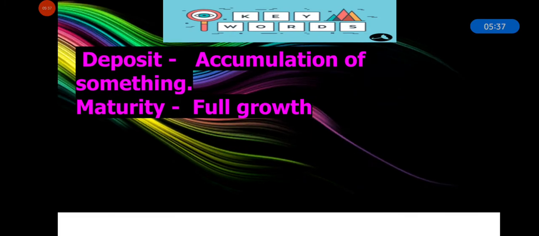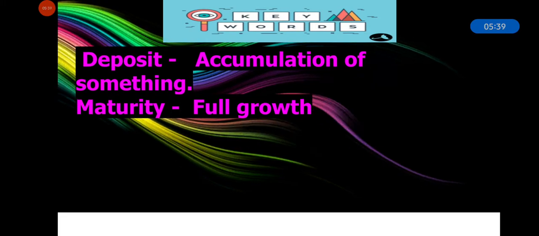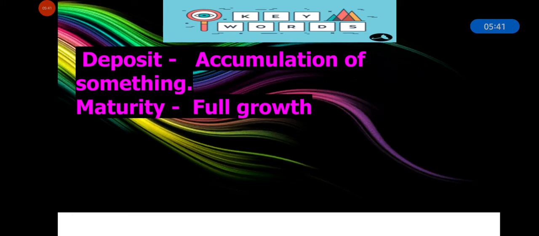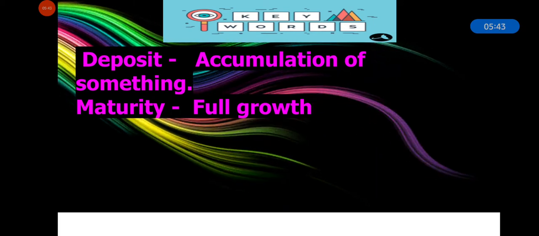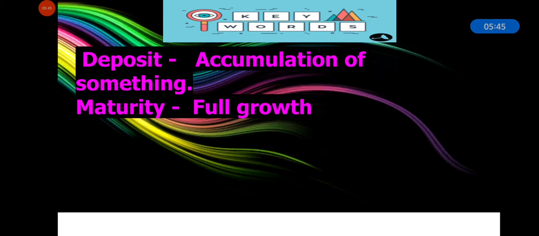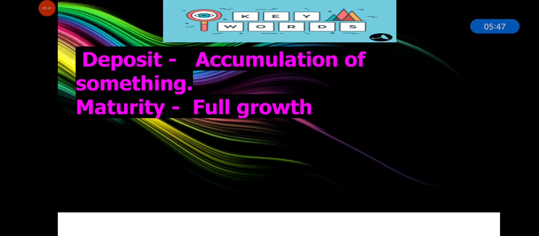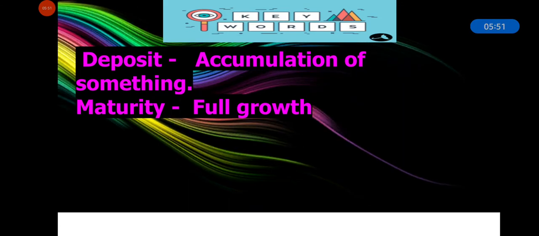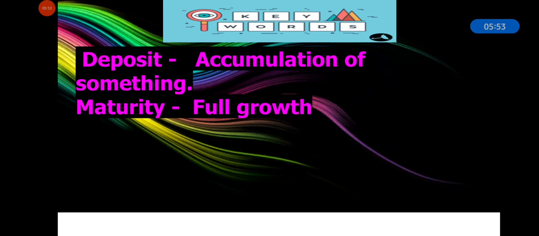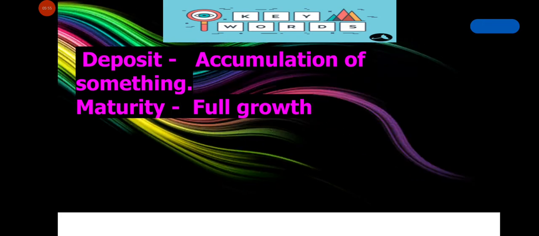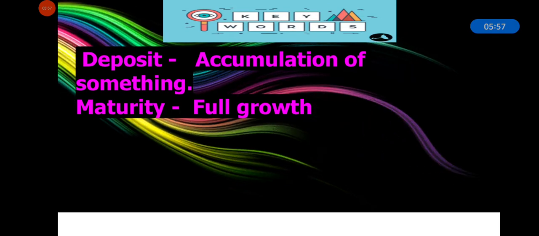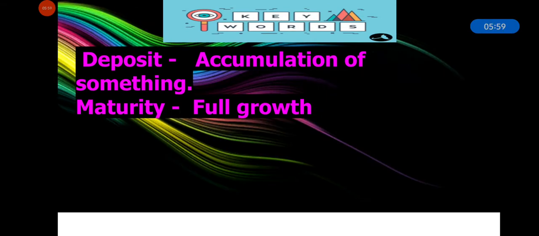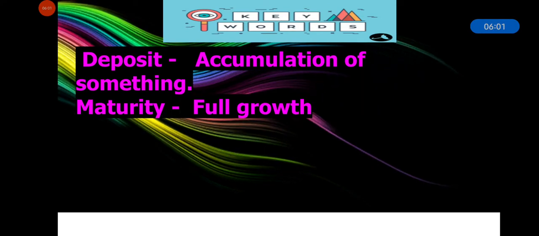Now, some keywords from today's topic. Deposit means accumulation of something. Accumulation means something that gets collected in a place, like deposition of sand, rock and soil. Next, maturity means full growth.